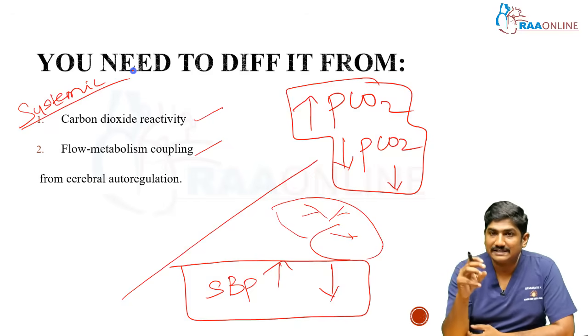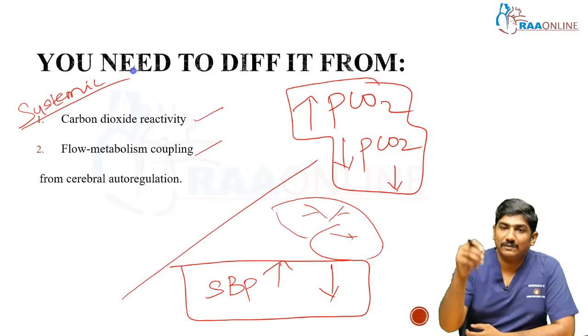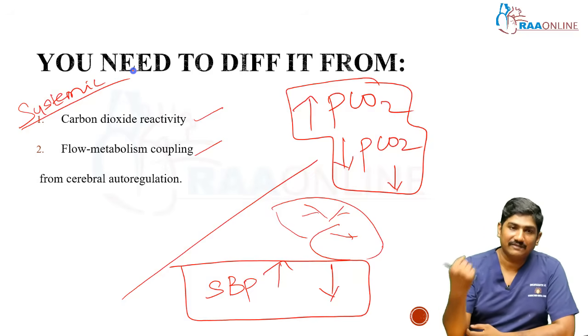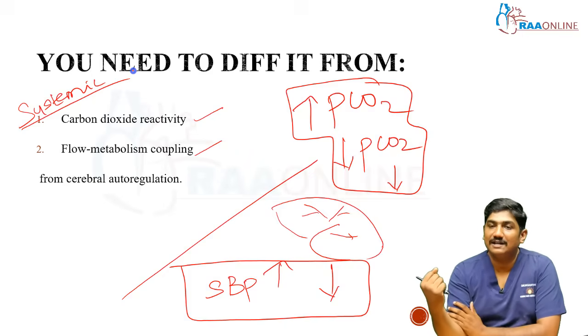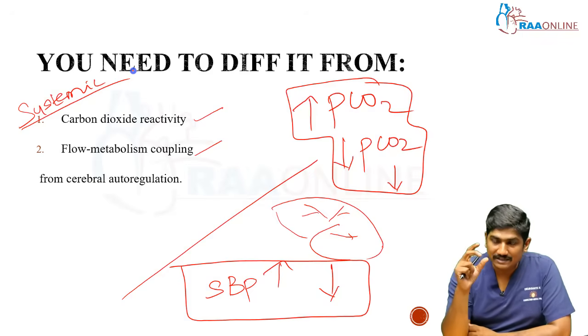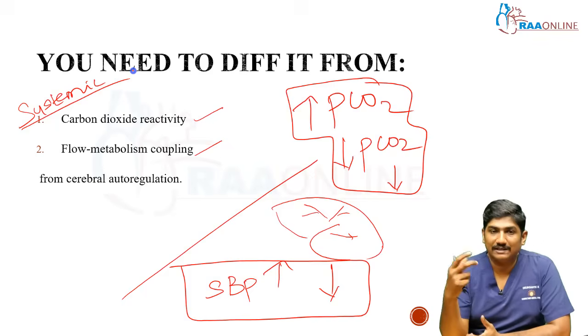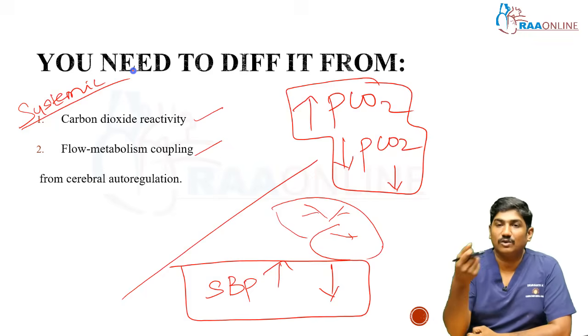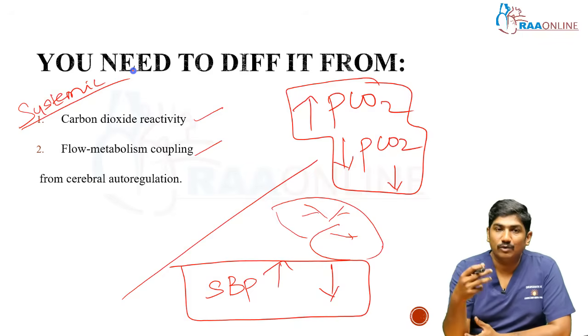So when you use particular centers in the brain, the demand of oxygen, the demand of blood supply to that part of the brain is high. You get my point, right? So for example, if I go to the gym and use dumbbells very fast, this particular muscle will demand more blood supply, right? Similarly, even in the brain, if you trigger a particular brain area by doing a mathematical equation, or you cycle, or you paint, or use your thumb finger, whatever it is, if you activate a particular segment of the brain, that segment will demand more oxygen, more blood supply, and more metabolic clearance. Okay, that is called flow metabolism coupling, right?